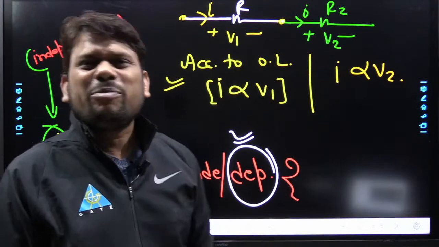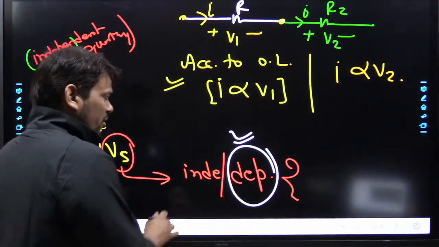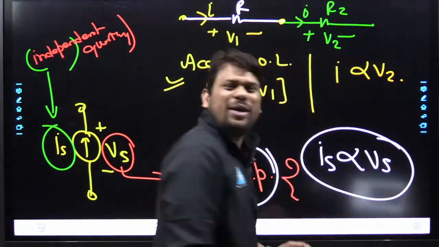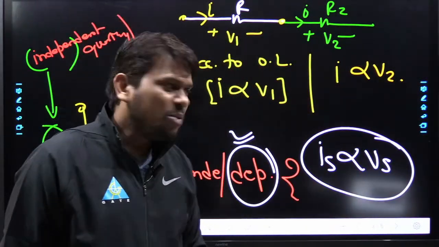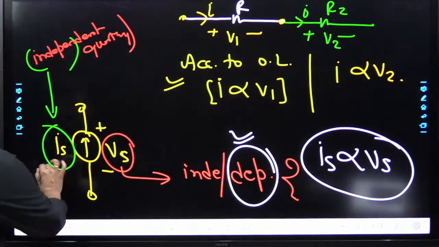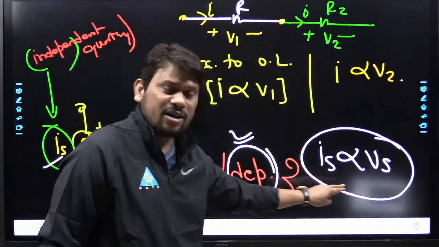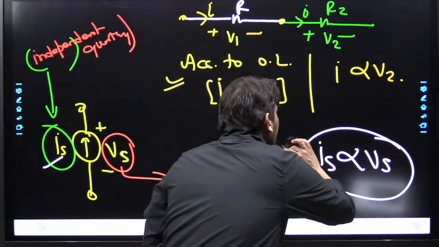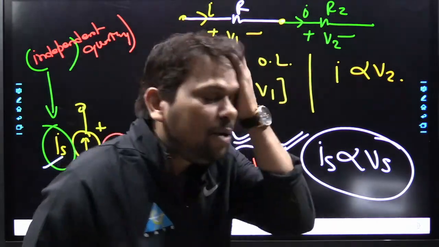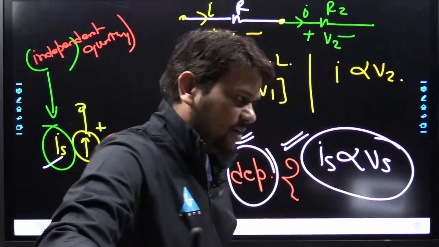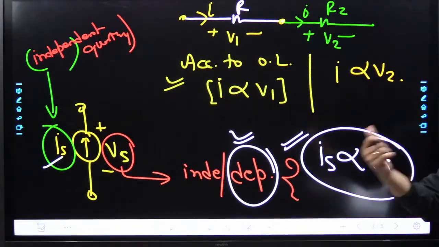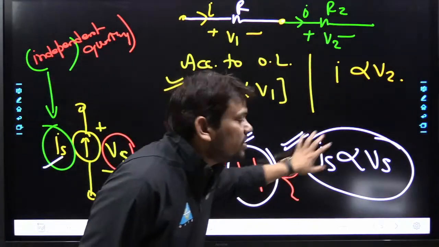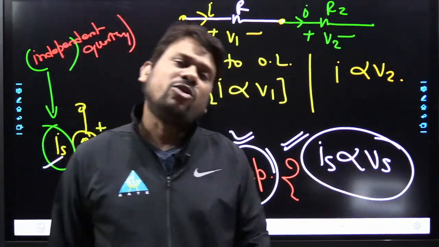But sir, I have some doubt. According to Ohm's law, if I want to write some equation, Is proportional to Vs, will it be correct or not, my dear friend? This is the current Is, I want to write it somewhere here. This is the voltage Vs, I want to write here. So can you tell me, according to Ohm's law, will this equation be correct or not? Everyone, I need an answer. Think over it.